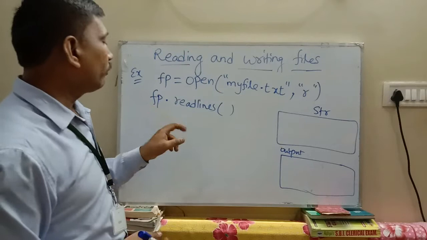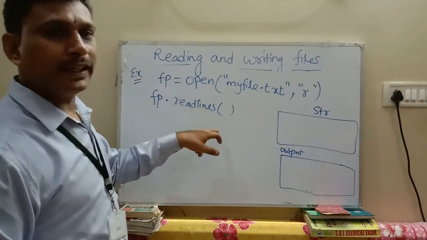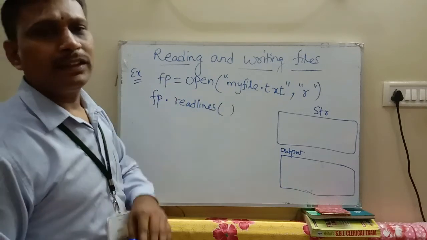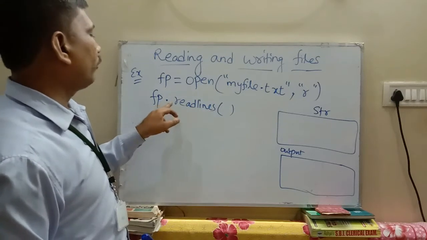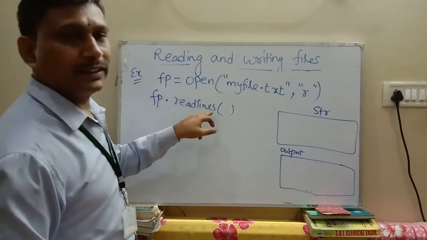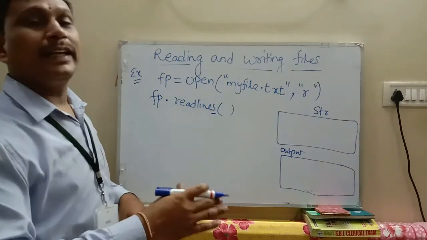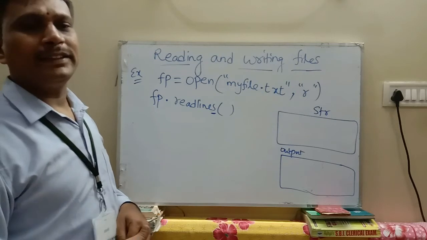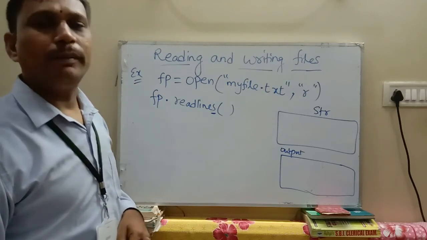When you are using the readline method, you read one line at a time from the file. But when you are using the readlines method, you read all the contents, all the lines at a time, in the format of a list.